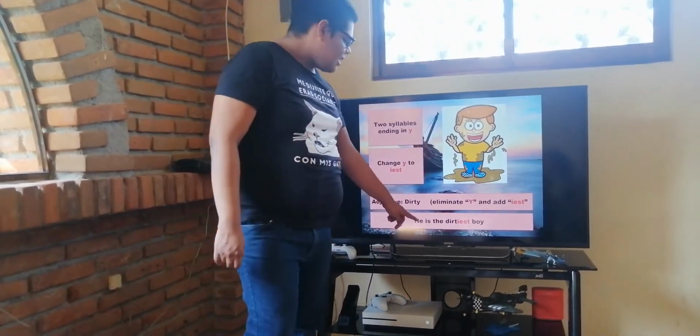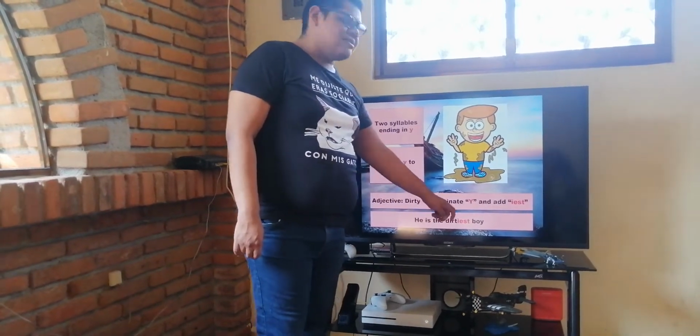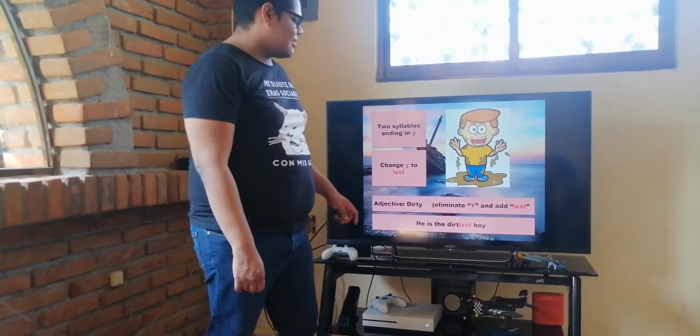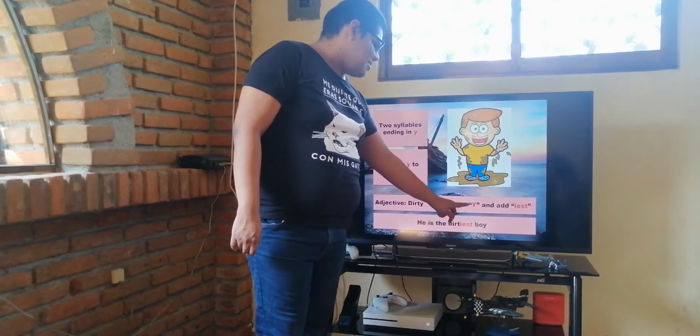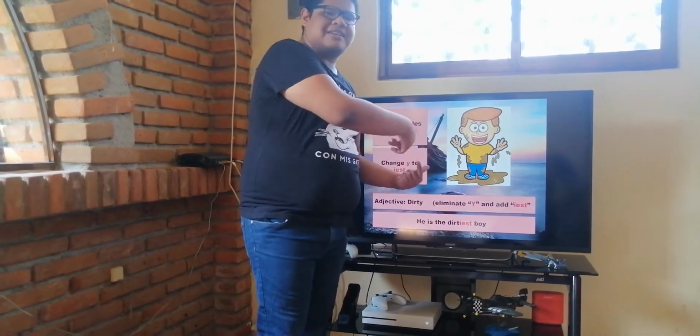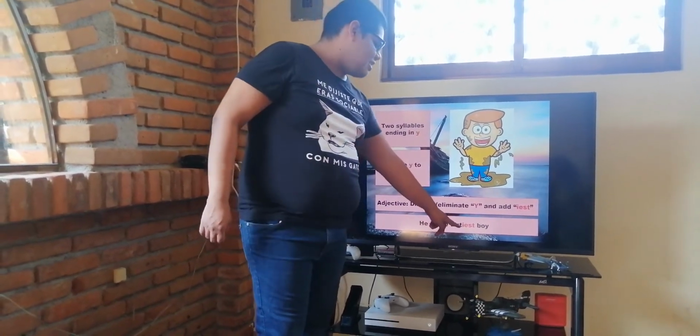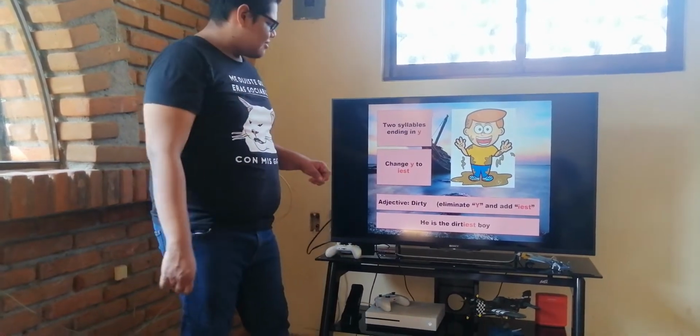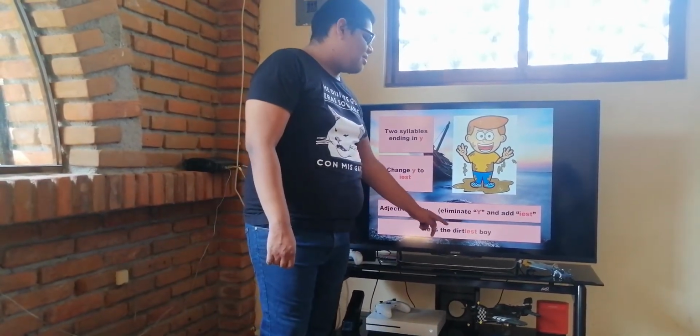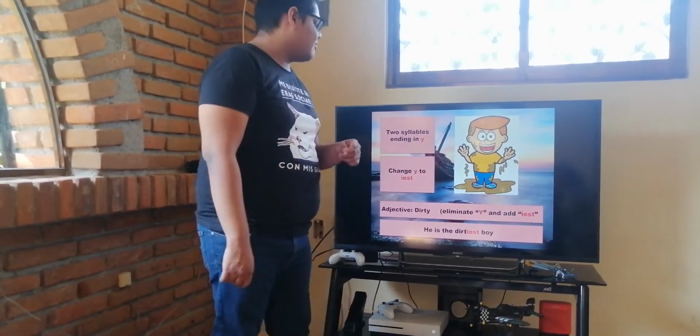So he's the dirtiest boy. Notice we're no longer using Y. We exchange Y and we add this. So again, he's the dirtiest boy.